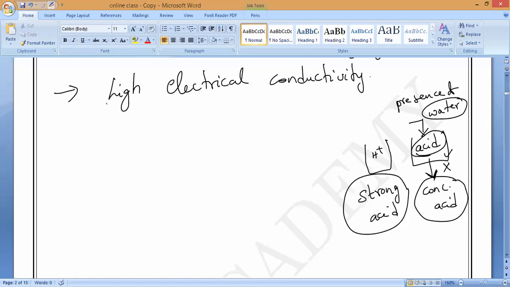So because of the high concentration of H plus ions, these strong acids have very high electrical conductivity.